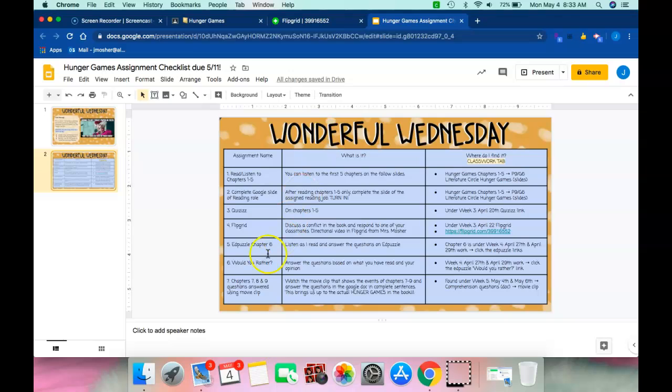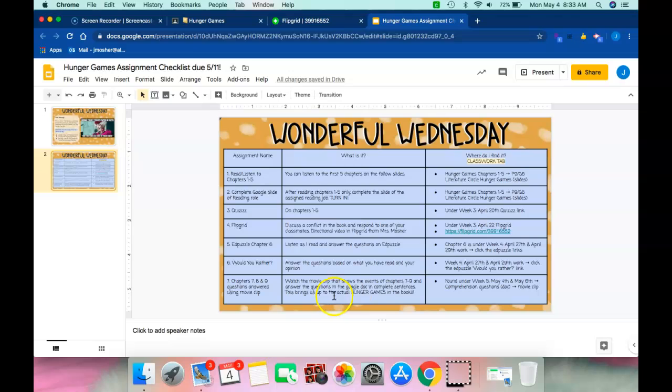This will bring us to our last assignment, which you should have worked on and tried to complete on Monday and Tuesday. So this is chapters 7, 8, and 9 questions answered using the movie clip. We're actually going to take a break from reading. You guys have done a really great job, and those chapters are very long. So what I want you to do is watch the movie clip that shows the events of chapters 7 through 9 and answer the questions in the Google Doc in complete sentences. Let me repeat that. Answer the questions in Google Doc in complete sentences.